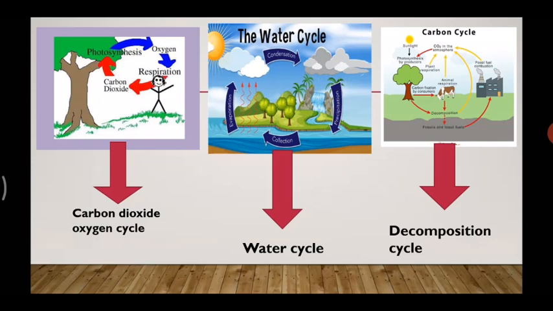Now when these different cycles go uninterrupted, means there is no disturbance, environmental balance is maintained, which is very important for the existence of all the living things.